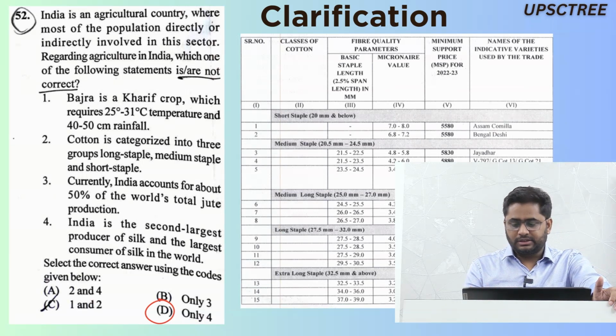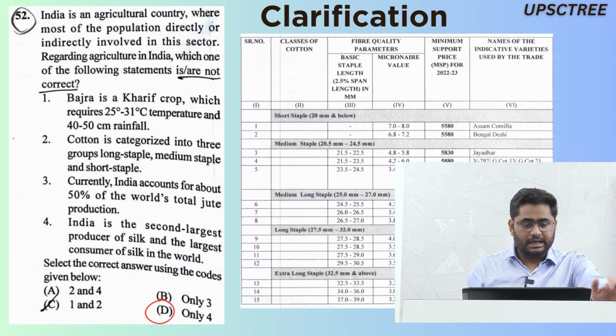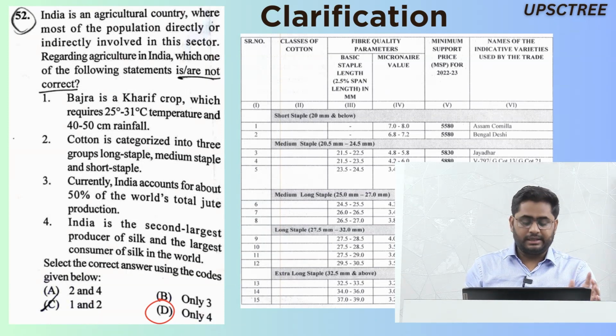I have given the screenshot over here. So we can broadly categorize cotton into 3 groups. So that is a correct statement, and we stand by the answer that was given yesterday, that is D. 52 answer is D. Only 4 is not correct out of all 4 statements.